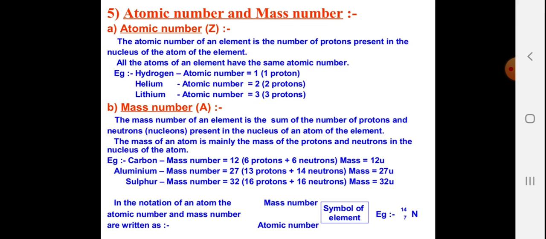Now carbon has 6 protons plus 6 neutrons, mass 12. Aluminium has 13 protons and 14 neutrons, that goes with 27 units. The unit is AMU, atomic mass unit. Sulfur with mass number 32 has 16 protons and 16 neutrons, that is the mass is 32 units. Now in the notation of an atom, the atomic number and mass number are written as you can see, the mass number is and the atomic number is. So you can see here the symbol of nitrogen is given with the atomic mass written up and the atomic number written down.